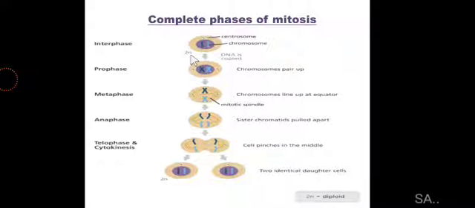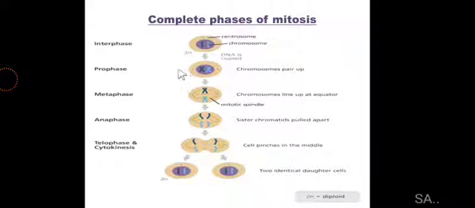Interphase is a non-division phase in which the cell is basically preparing itself for cell division to start. So, I'm just telling you a gist of all the things that are happening in interphase. What kind of preparation is it doing? It is synthesizing different types of proteins. RNA synthesis is happening. For protein synthesis to happen, different enzymes are being synthesized. ATP synthesis is taking place in order to provide energy to the different phases of cell division, so that the cell is ready for cell division.